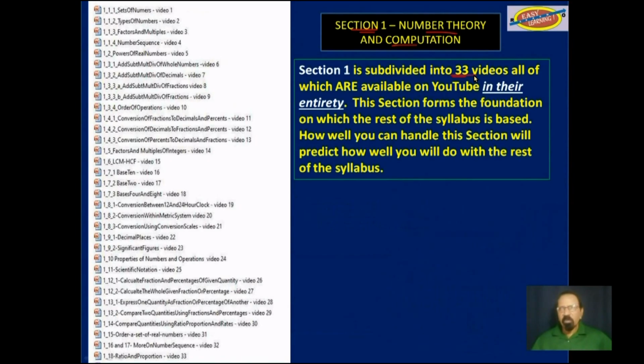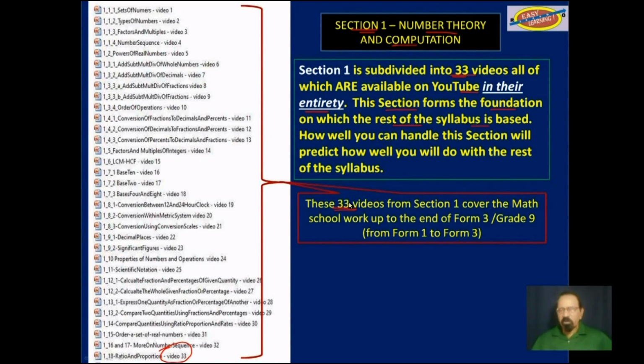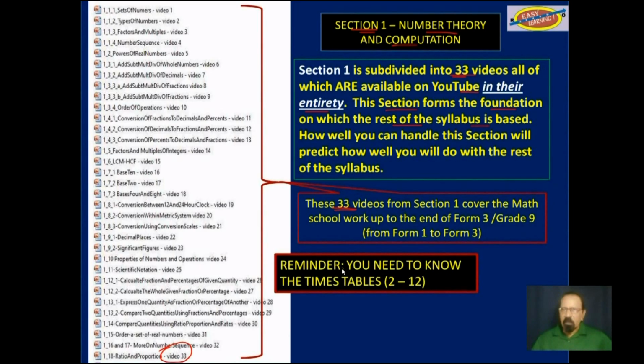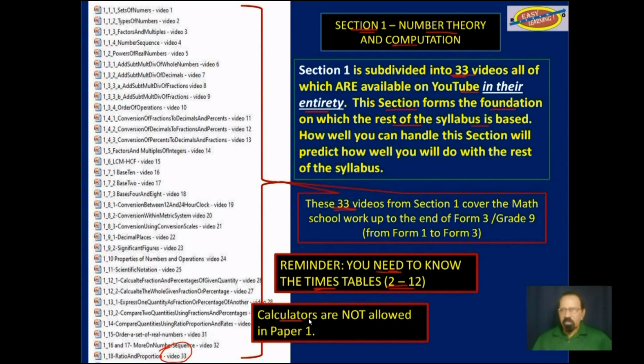Reminder from section 1, number theory and computation. All 33 videos from that section have been made available on YouTube in their entirety, especially since this section forms the foundation on which the rest of the syllabus is based. So please make sure you look at those 33 videos and know them well. Another reminder that you need to know the times tables 2 to 12, especially since calculators are not allowed in